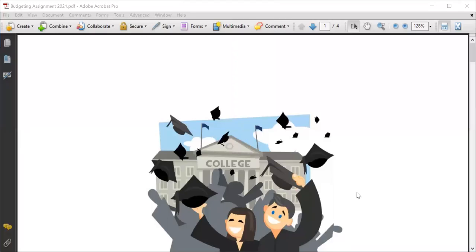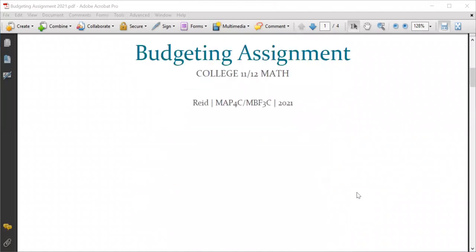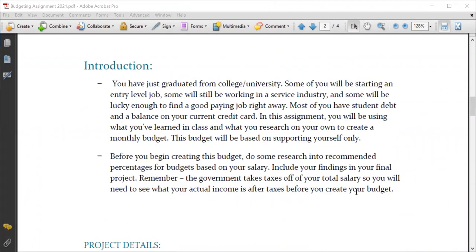Okay, here we go. So I just posted this PDF on Edsby. It's called the budgeting assignment. And basically what you're going to do is pretend like you've graduated from college or university and you're starting an entry level job. I have messaged you an income, an OSAP loan amount, and a credit card debt based on Ontario averages. And I used a randomizer so you guys don't all have the same numbers.